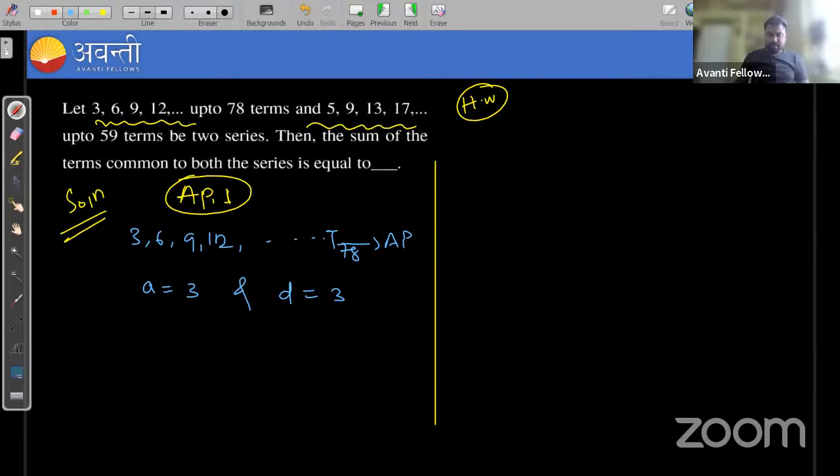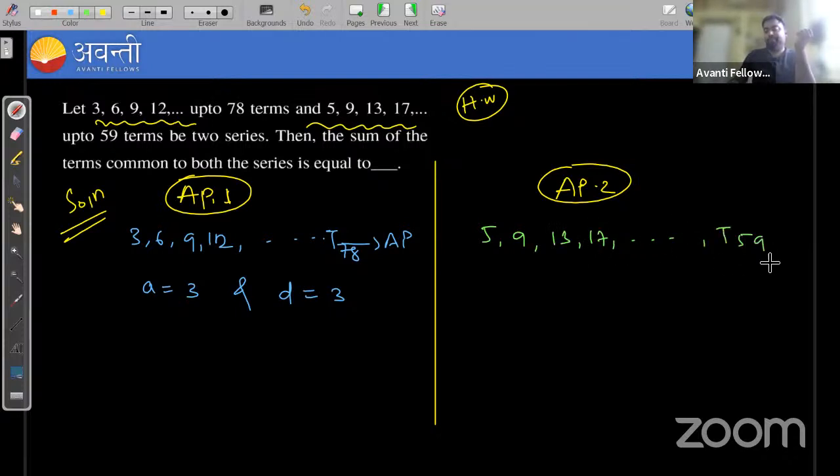Then consider the second AP. What is given? 5, 9, 13, 17 and so on up to the 59th term. So they are also in AP with the first term 5 and the common difference 4. Is it or not?